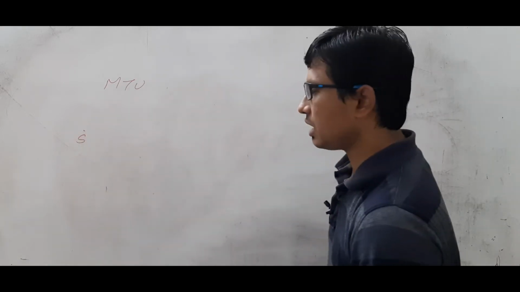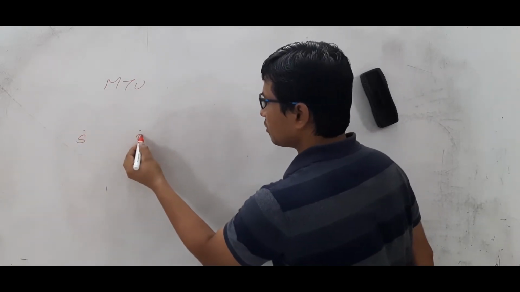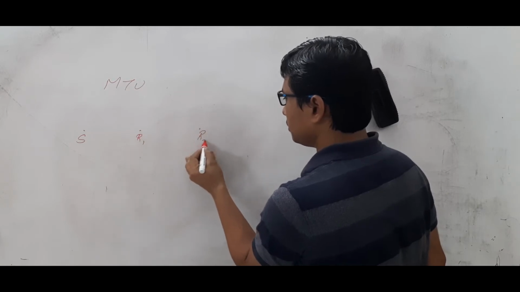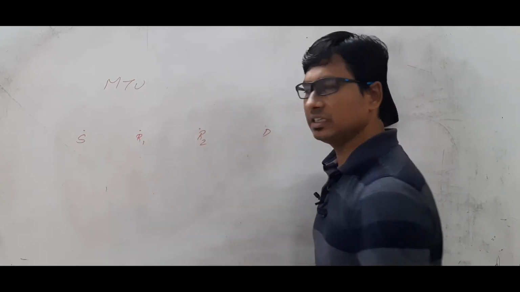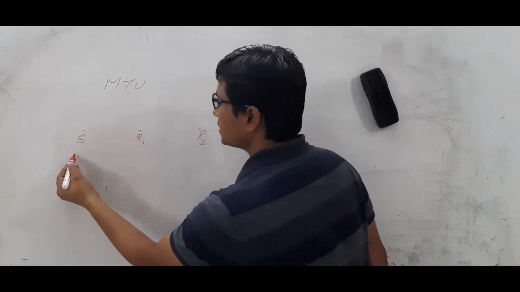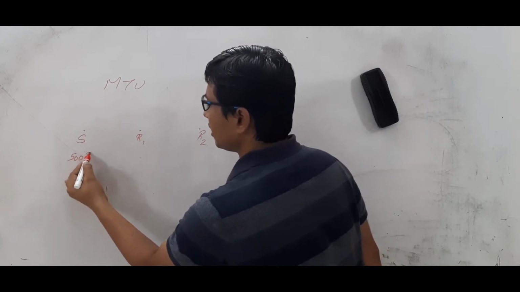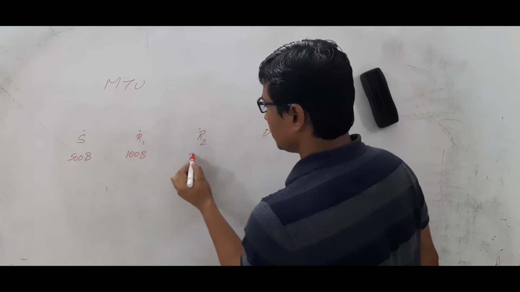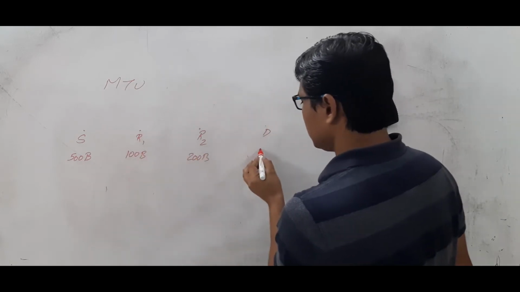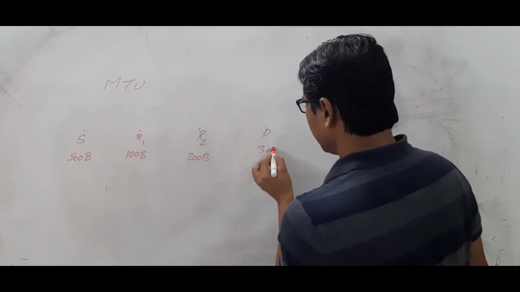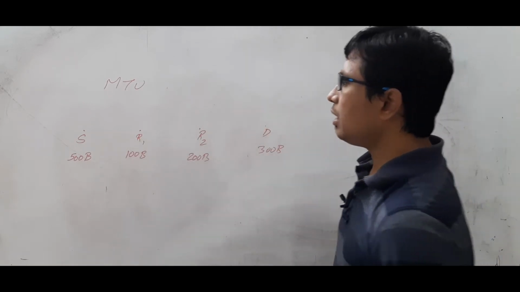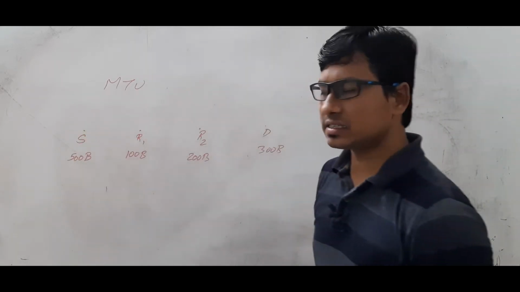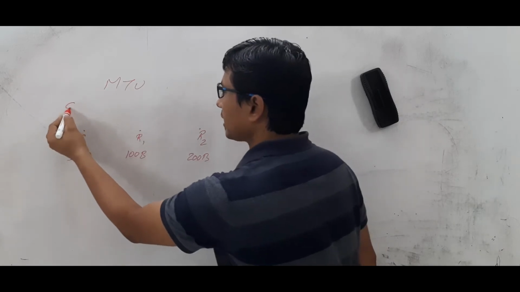You have a source S, a router R1, a router R2, and a destination D. The source MTU, as we discussed earlier, is 500 bytes. This link is 100 bytes, this one is 200 bytes, and this one is how much? 300 bytes. Okay. Now source S will send an echo packet.